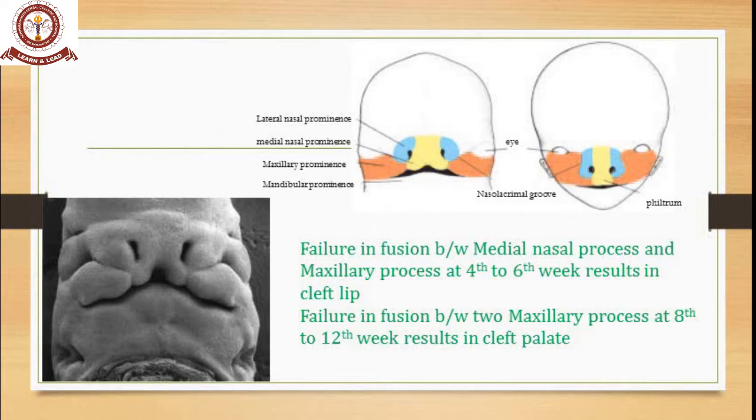So failure in fusion between the medial nasal process and the maxillary process at the 4th to 6th week results in cleft lip, whereas failure in fusion between the two maxillary processes at the 8th to 12th week results in cleft palate. Okay.